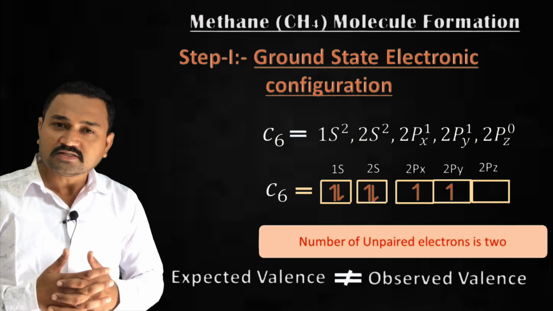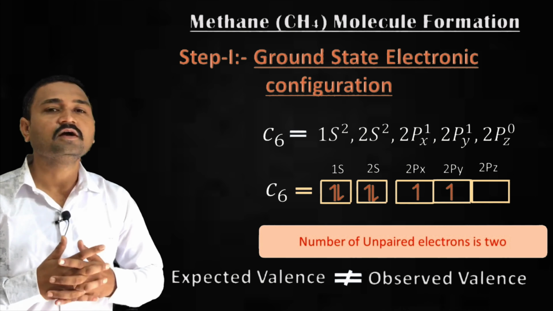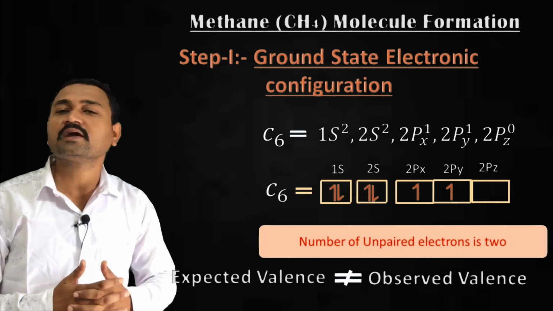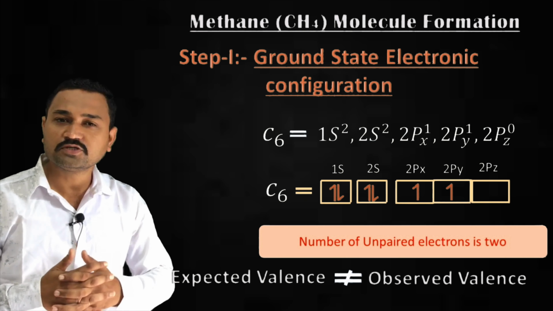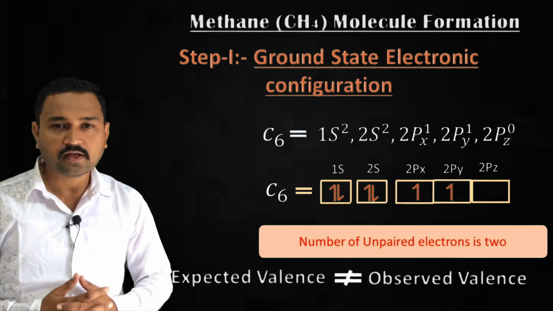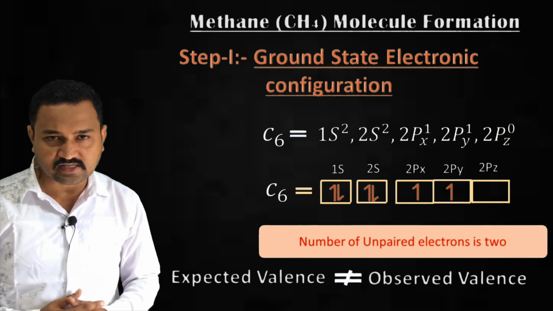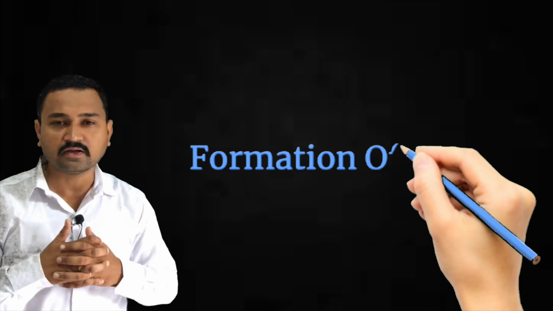But if we observe the ground state electronic configuration of the carbon atom, we find that it has only 2 unpaired electrons, that is in 2px and 2py. So here the expected valency should be 2, but as we know that carbon forms 4 bonds, hence the expected valency is not equal to the observed valency. So in the next step we must consider the excited state formation for the carbon atom.